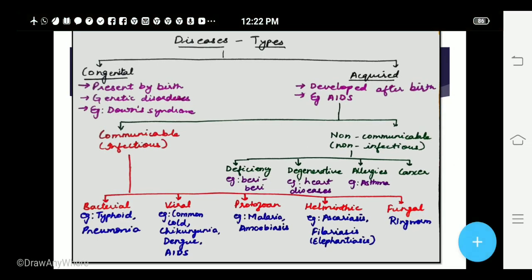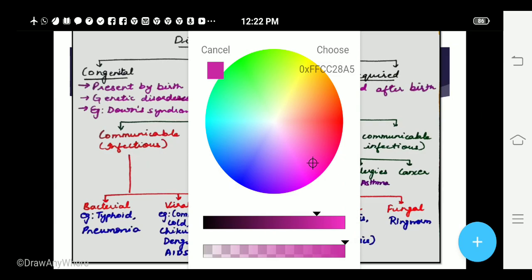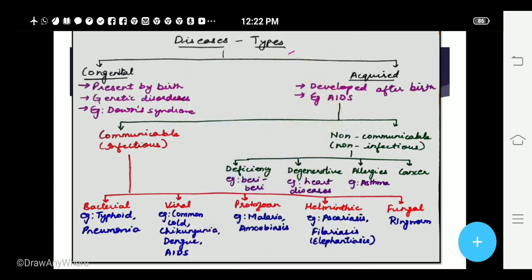Now let us talk about the types of diseases. Diseases can be classified into 2 types. The first type is congenital disease, the second is acquired disease. From the name itself you can see, congenital means you are born with that disease.